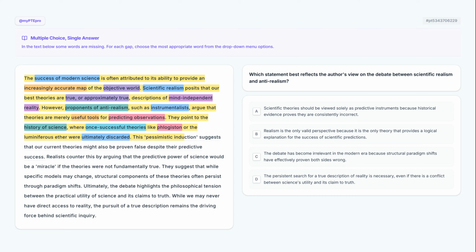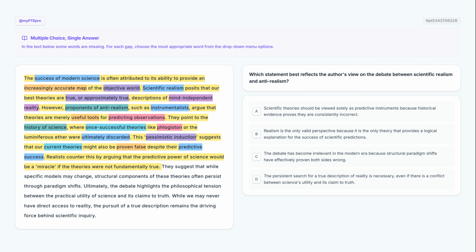This pessimistic induction suggests that our current theories might also be proven false despite their predictive success. The term pessimistic induction refers to the logical leap that because past theories failed, current theories are likely to be proven false as well. This argument challenges the reliability of science by suggesting that predictive success is not a guarantee of underlying truth. Realists counter this by arguing that the predictive power of science would be a miracle if the theories were not fundamentally true.